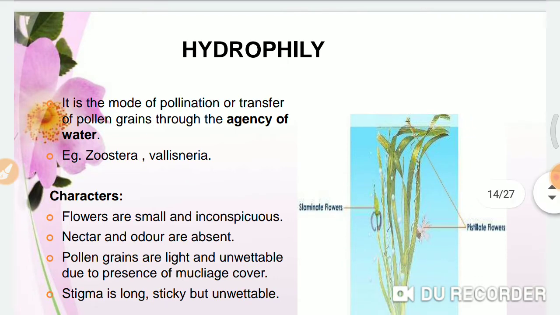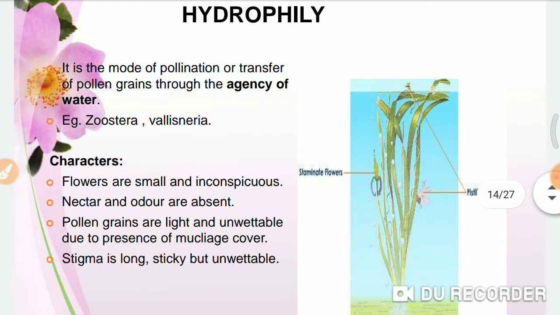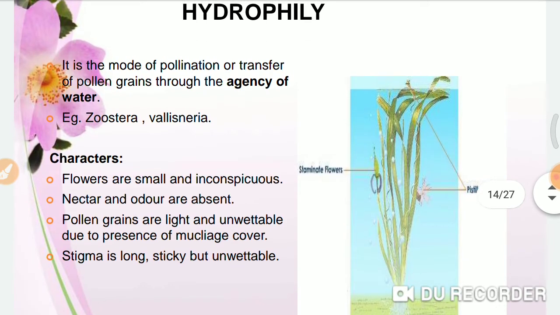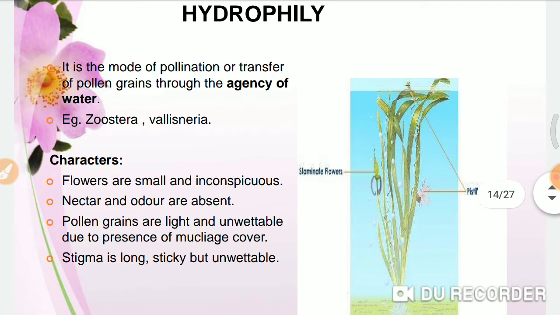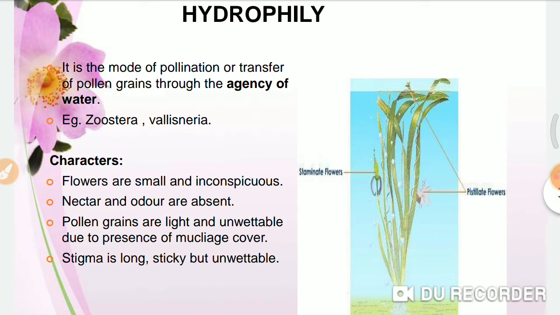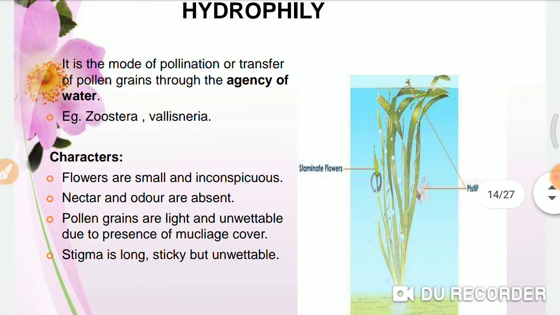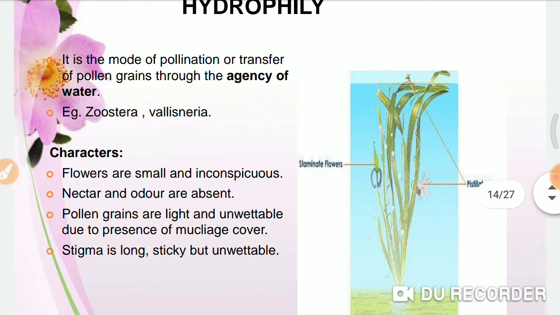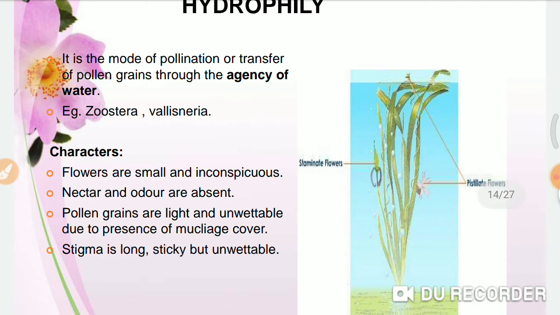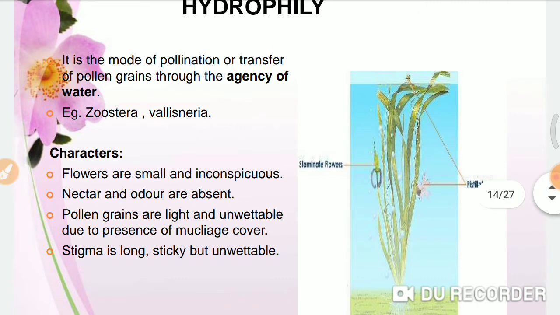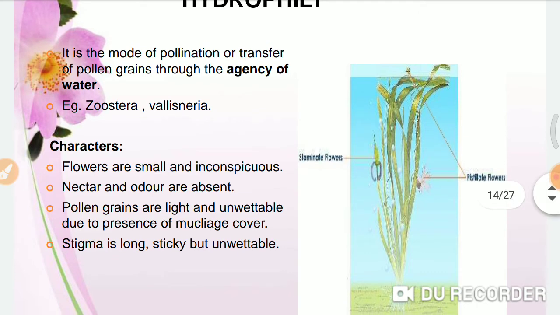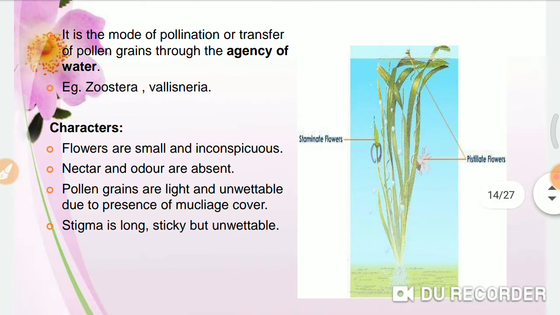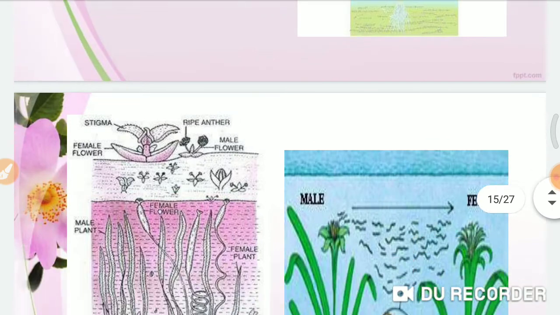And in hypohydrophily, the pollen grains don't have a specific gravity equal to water. So these flowers are submerged. The pollen grains are much heavier, and they sink down and are caught by the female flowers. This is how the pollination takes place underwater.